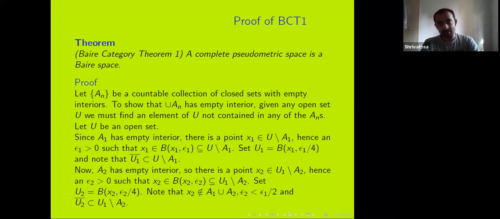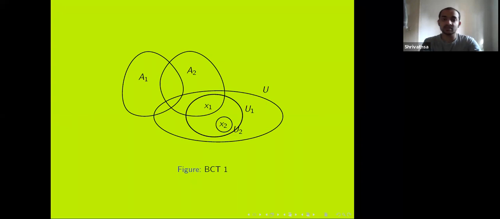Now A2 is another set with empty interior, and U1 is an open set. So I can find an x2 in U1 minus A2 and repeat this process. So here's the picture. I have A1 and I have U. I pick x1 and I take U1. Then starting with U1, I choose x2 and I choose a U2 around x2 whose closure is distant from A2.